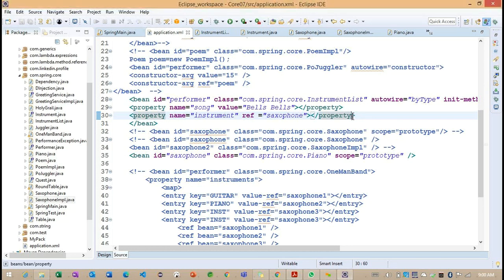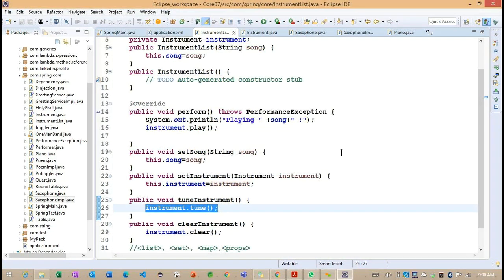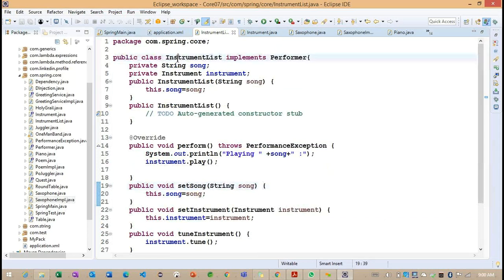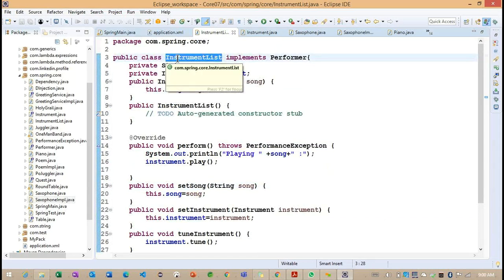If you understand here, this particular instrument object is created and is running from one request, or one thread, and the same instrument list is called by another thread here.